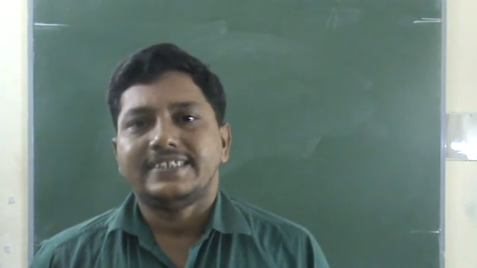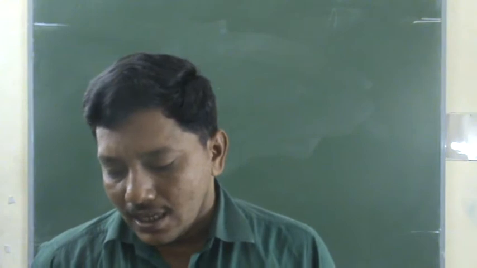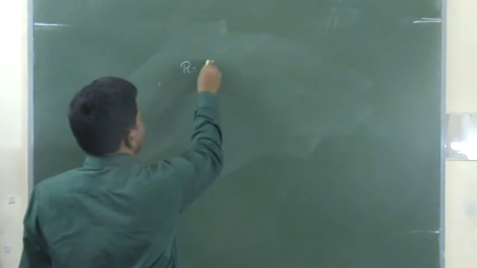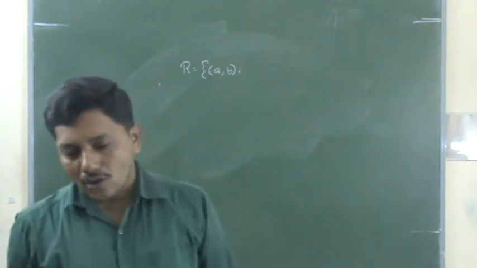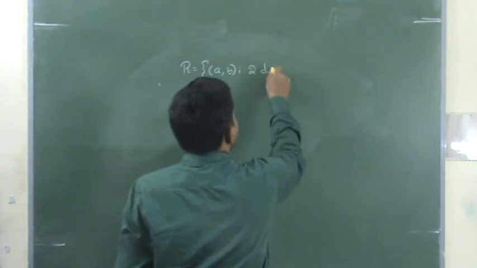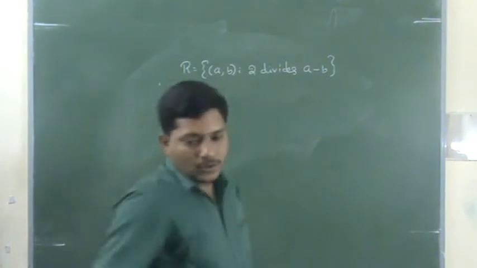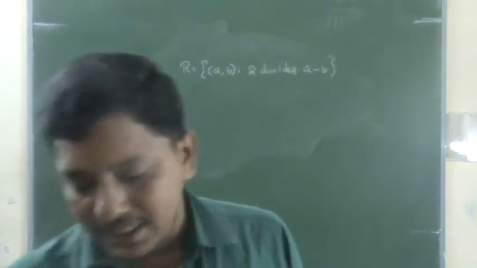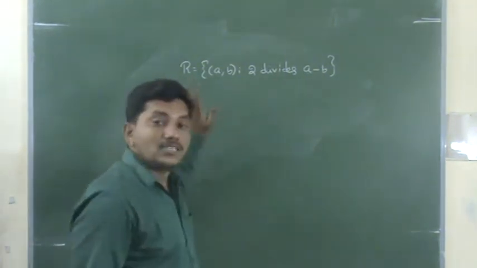Show that the relation R on a set Z, Z means integers, given by R equal to the ordered pairs a comma b such that 2 divides a minus b is an equivalence relation.